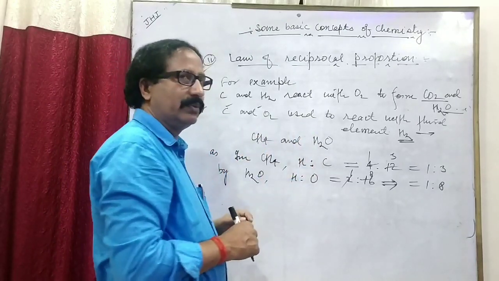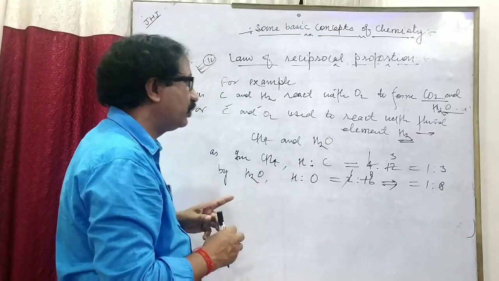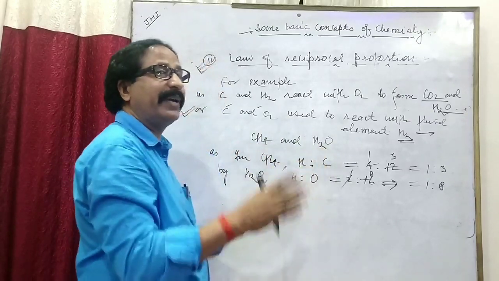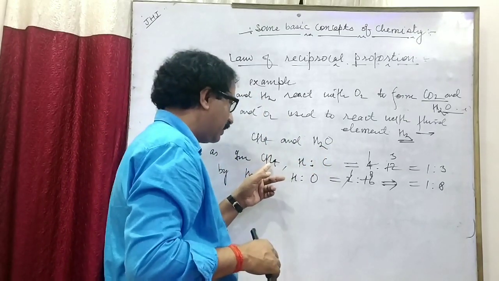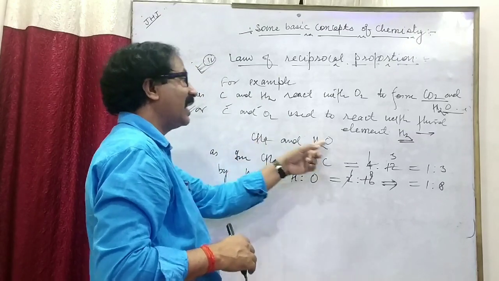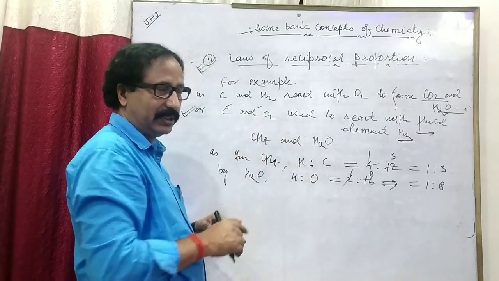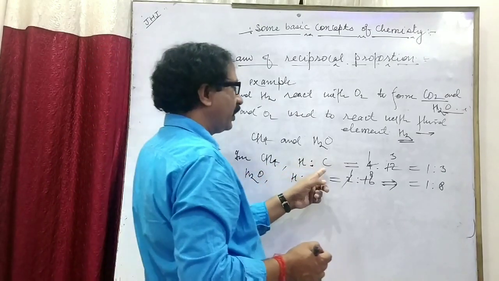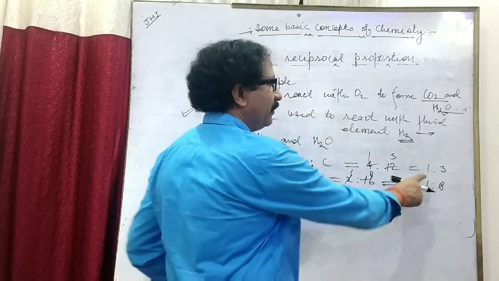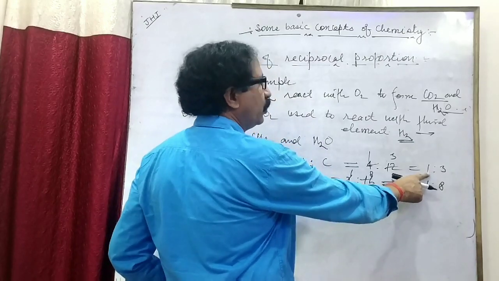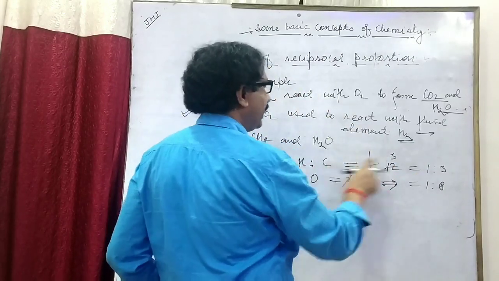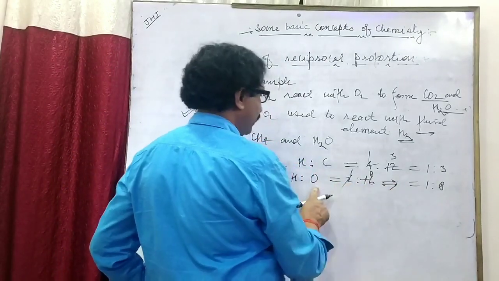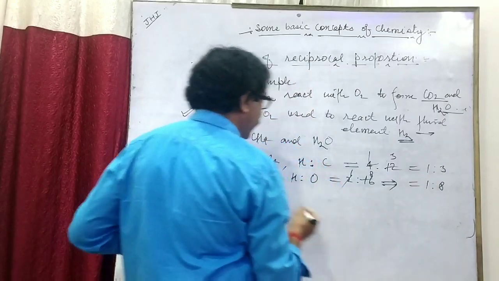Ultimately, in both compounds, we have to find out the ratio of the mass of carbon and oxygen with the fixed mass of hydrogen. That's why in case of CH4, carbon and hydrogen are 1:3. The amount of hydrogen is fixed, 1, and here carbon is 3. In case of H2O, the fixed mass of hydrogen is 1 and oxygen is 8.